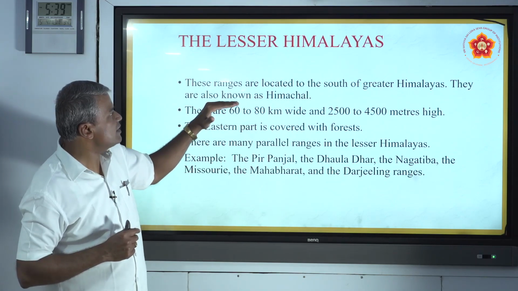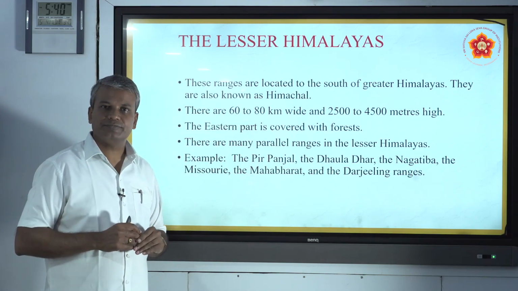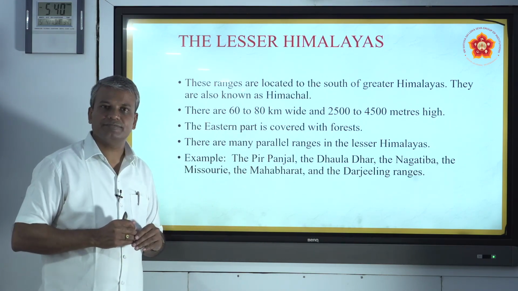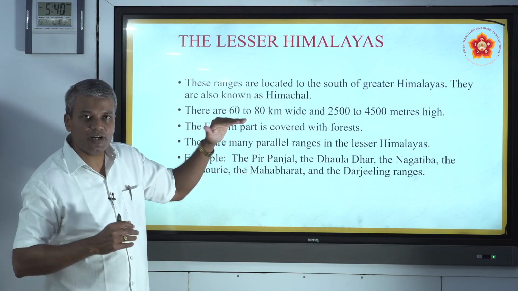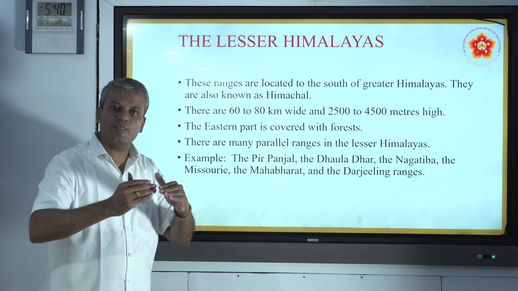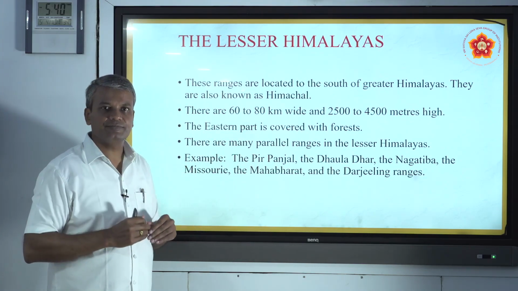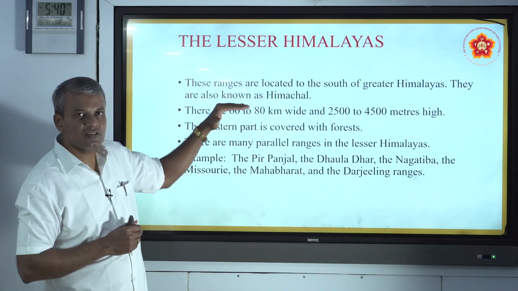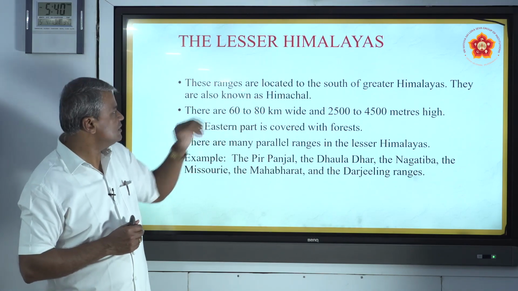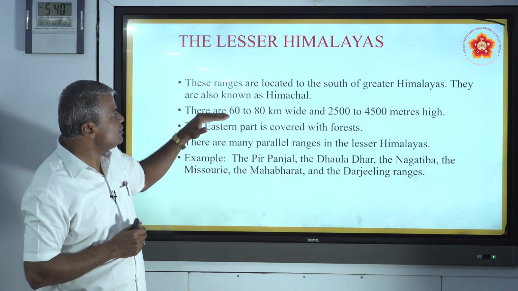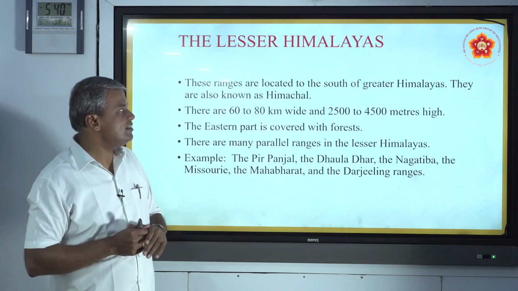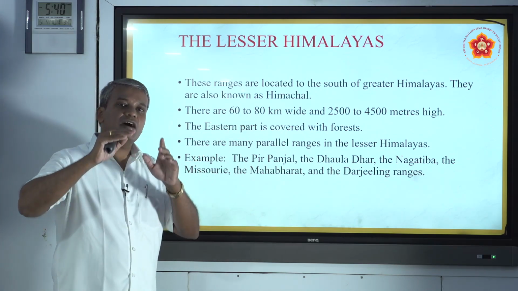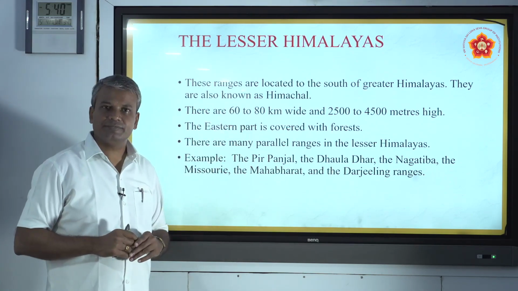They are also known as Himachal. The Greater Himalayas are Himadri, and the Lesser Himalayas, located towards the south of the Himadri, are called Himachal. They are 60 to 80 kilometers wide and 2,500 to 4,500 meters in height.